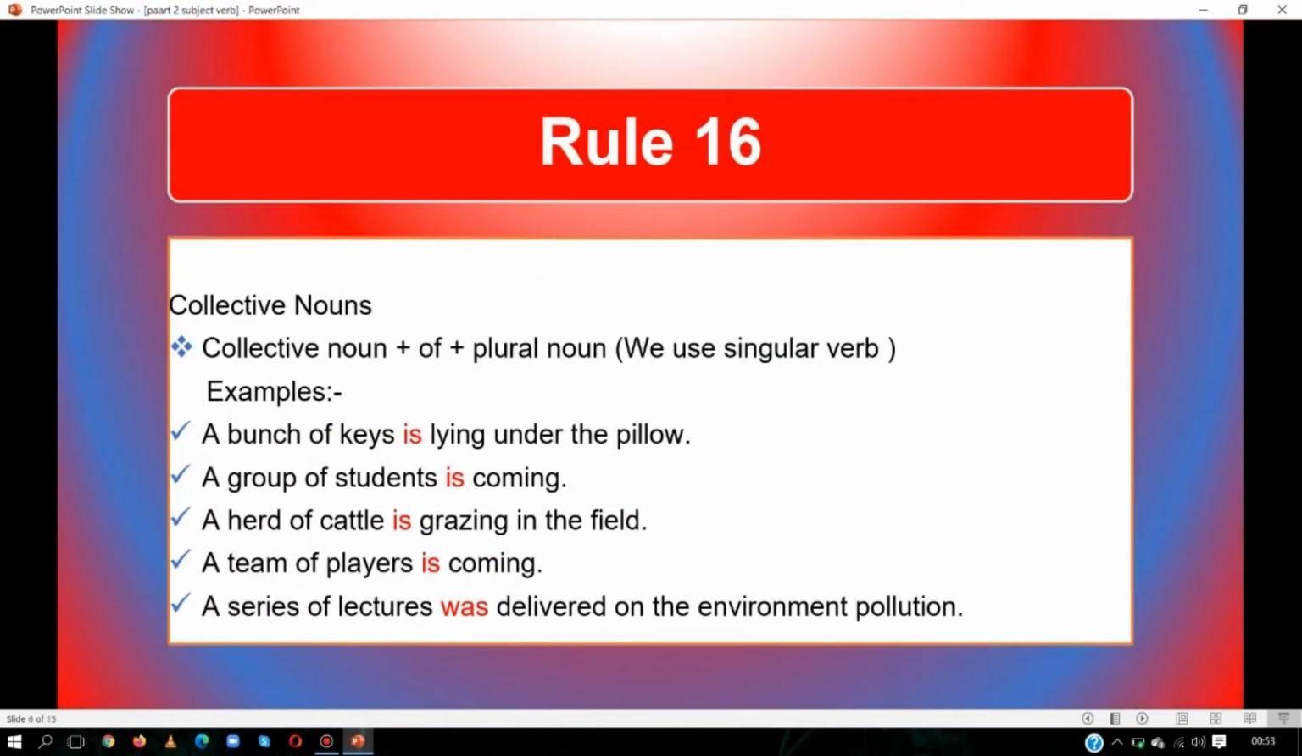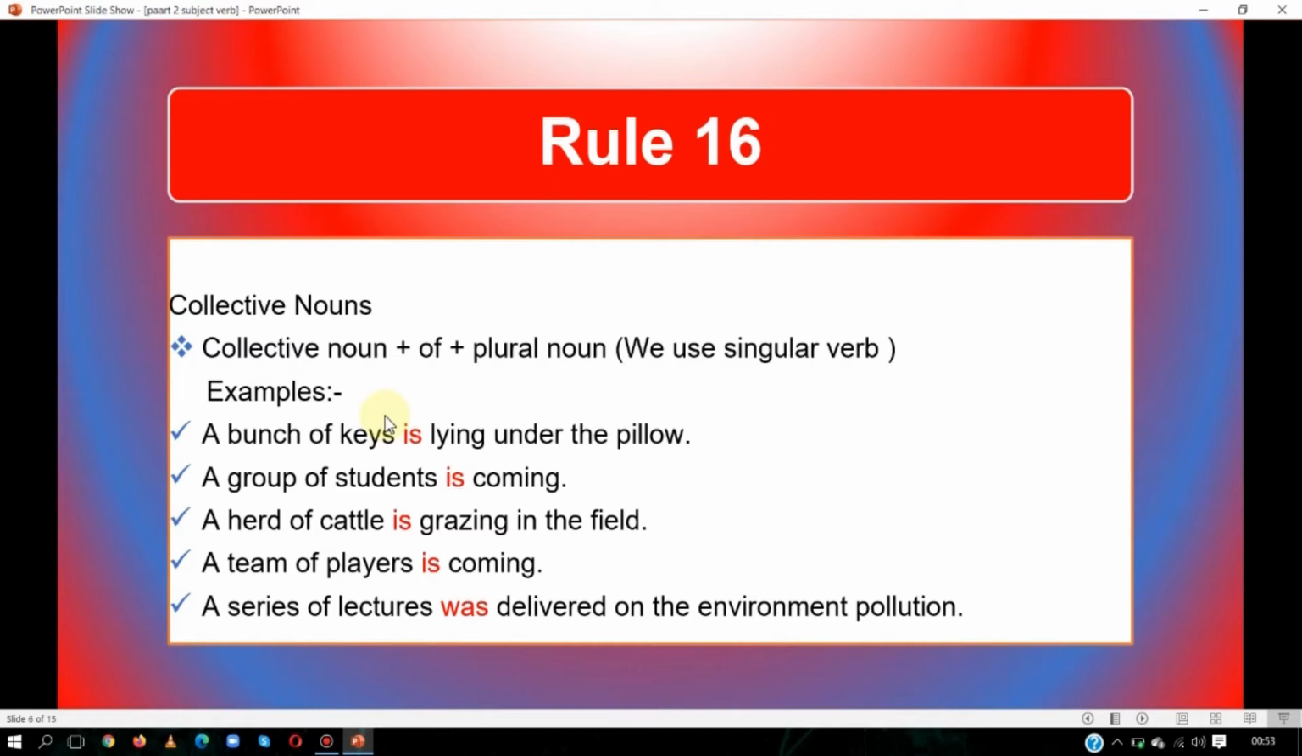Rule number 16. Now we will talk about collective nouns. If there is one collective noun followed by of, and after that a plural noun, we will use a singular verb. See the example: a bunch of keys is lying under the pillow. Here we will not go with keys.